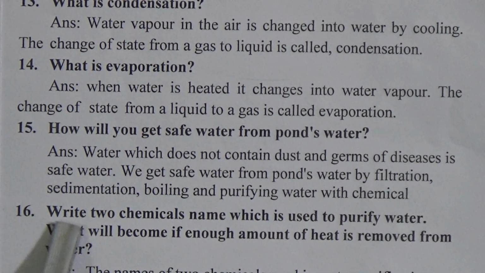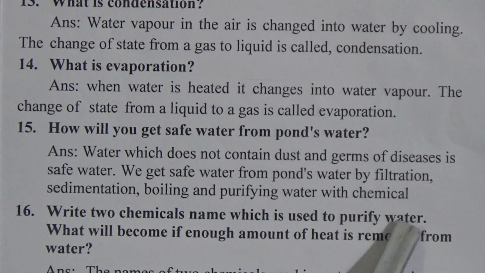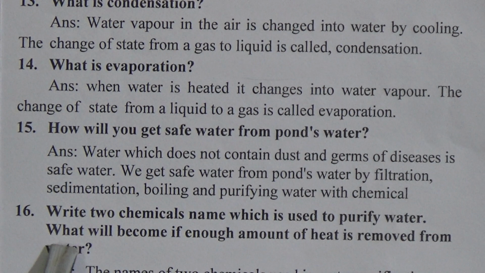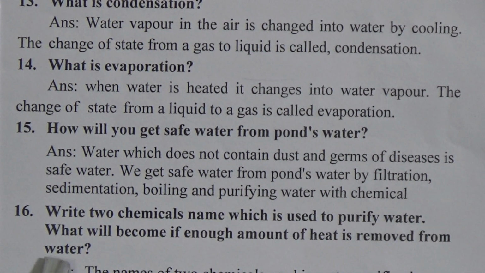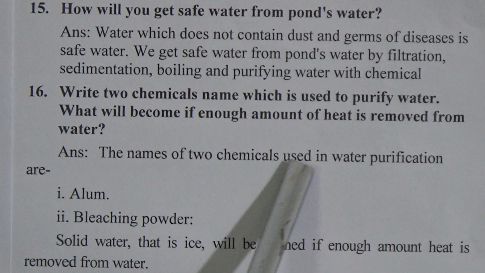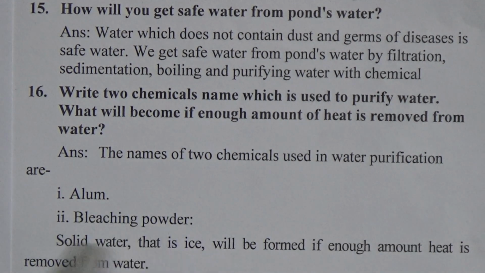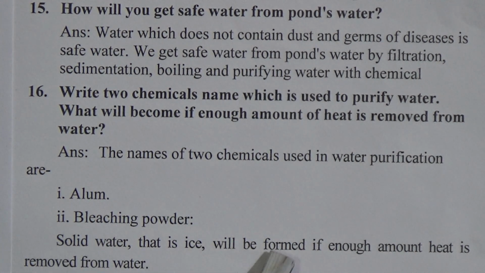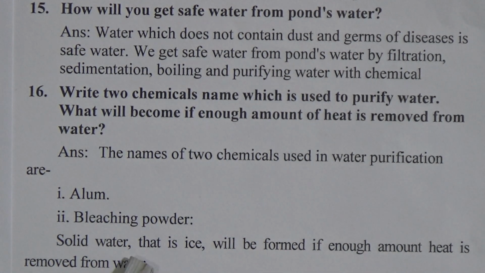Come to question number 16. Write two chemical names which are used to purify water. And the next part of the question is, what will become of water if enough heat is removed from it? Come to the answer. The names of two chemicals used in water purification are first one alum, second one bleaching powder. Then solid water, that is ice, will be formed if enough heat is removed from water.